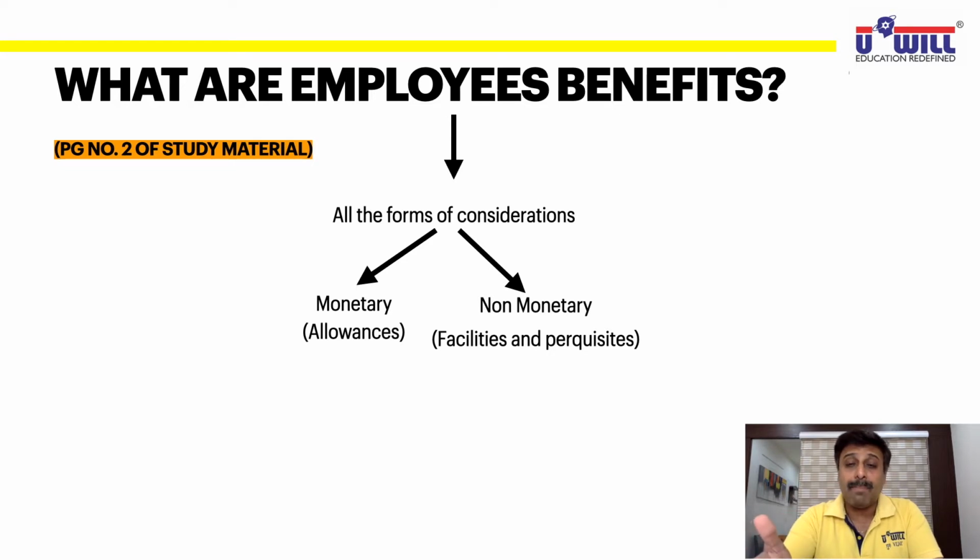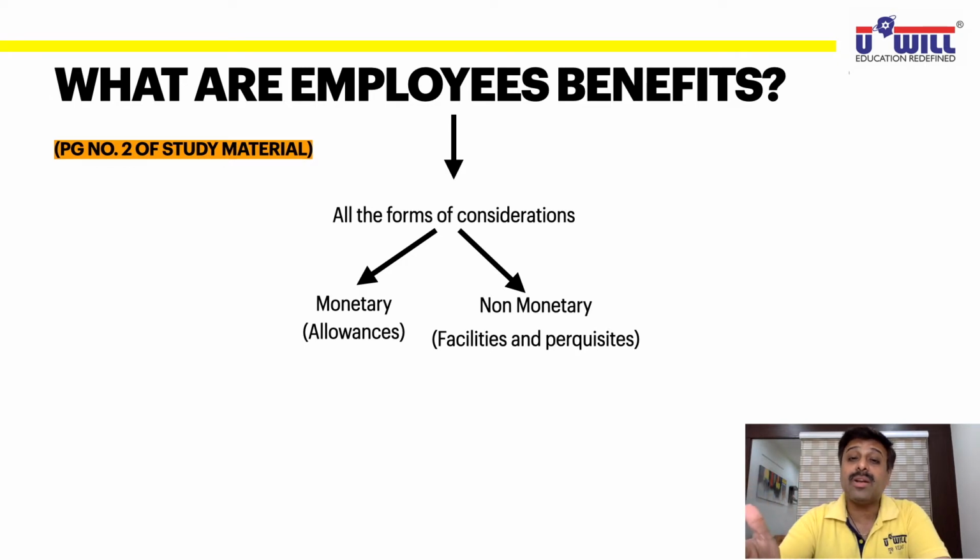Maybe you land up paying more, maybe you land up paying less. But non-monetary means the company provides you the house itself. In its own society, in its own colony, the company gives you a quarter or a house to stay. That is non-monetary. So employee benefits will include all the forms of consideration, whether monetary or non-monetary. Monetary are generally called allowances and non-monetary are generally called facilities or perquisites.